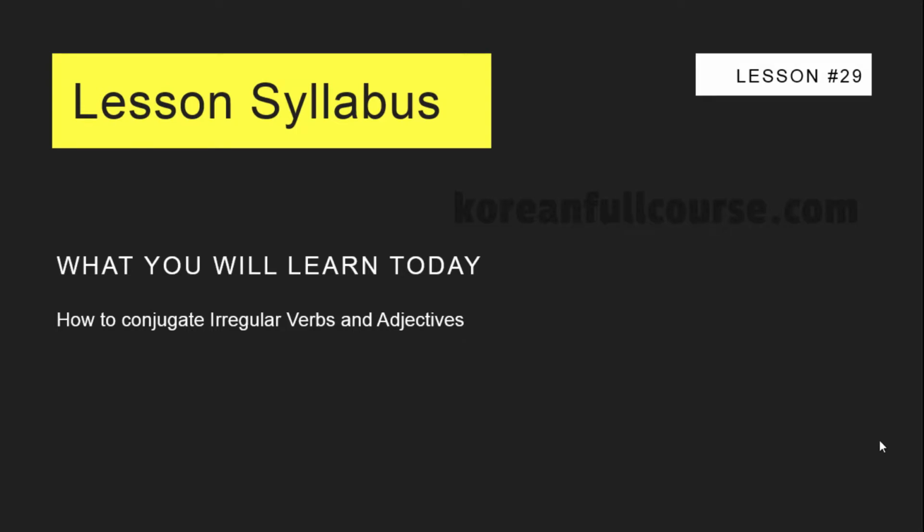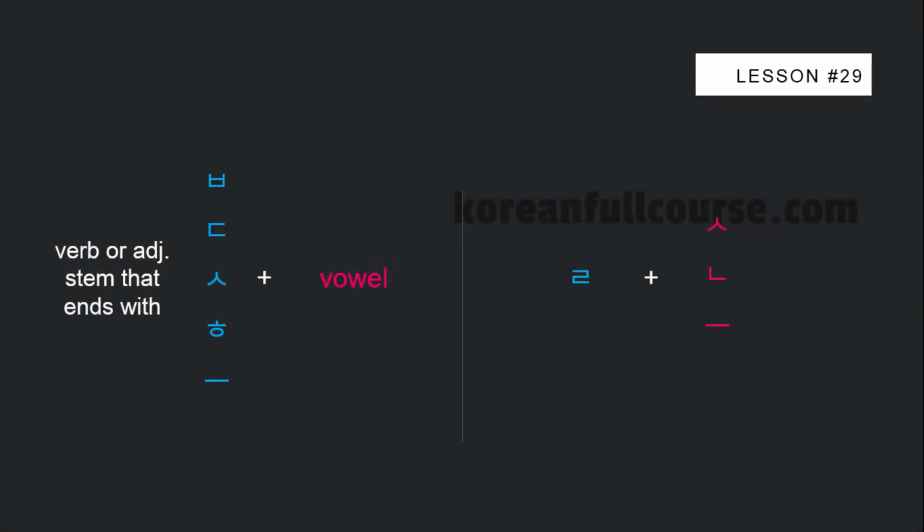Hello, in this lesson you will learn how to combine irregular verbs and adjectives with sentence endings, suffixes, particles, and grammatical constructions. Just like any other language, Korean also has irregular verbs and adjectives. They can be divided into 6 categories.